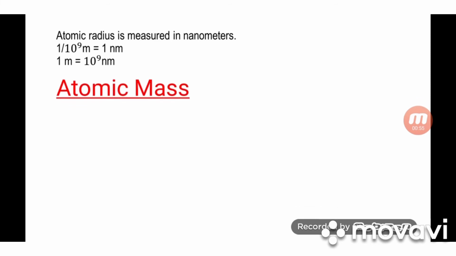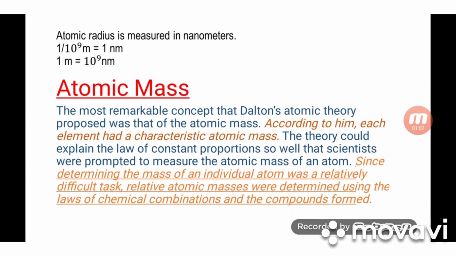Moving on, let us now discuss what exactly atomic mass is. The most remarkable concept that Dalton's atomic theory proposed was that of atomic mass. According to him, each element had a characteristic atomic mass.